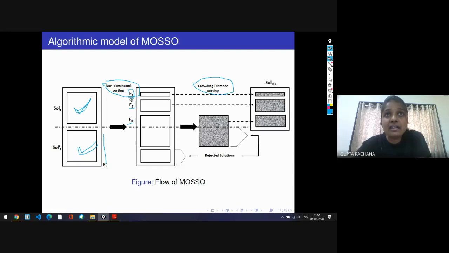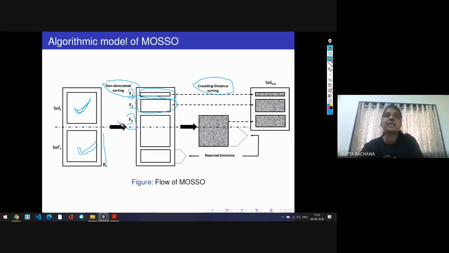Now the front which is having the best solution is placed first. Then the solution which is placed in the second front, second group, is having fitness less than F1 but greater than F3.